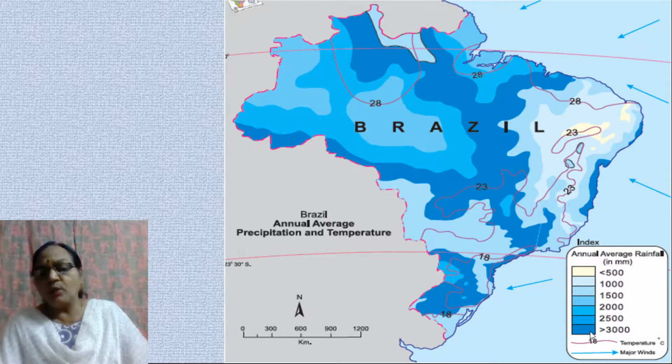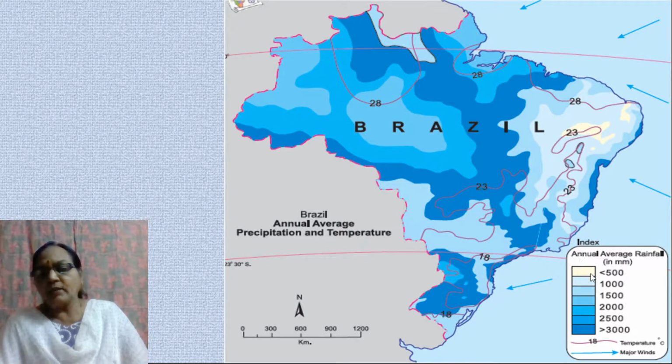The dark blue color that you see, this region receives more than 3000 millimeters. You can find this in the Amazon Valley, as well as the central part of Brazil, and some regions, here we have the Parana, Paraguay basin, etc. also receive more than 3000 millimeters.